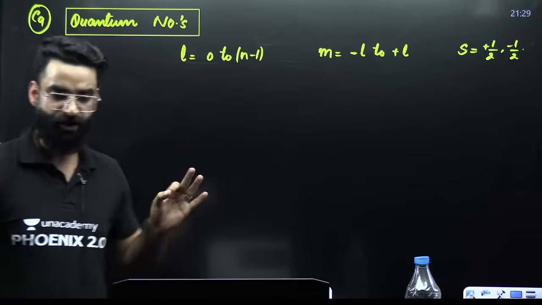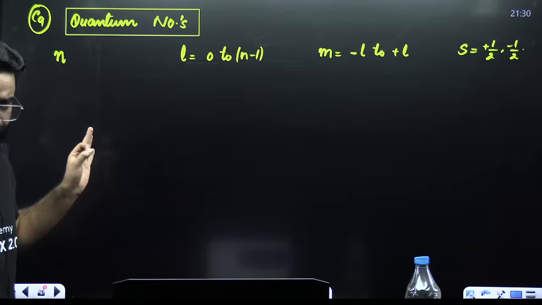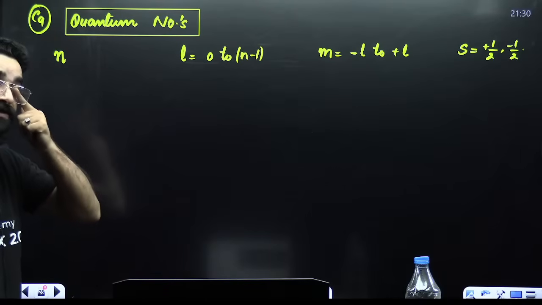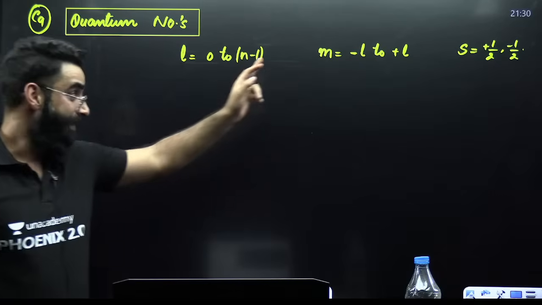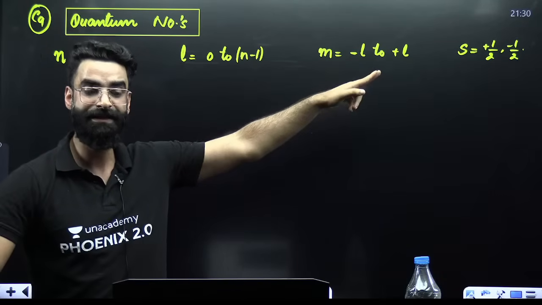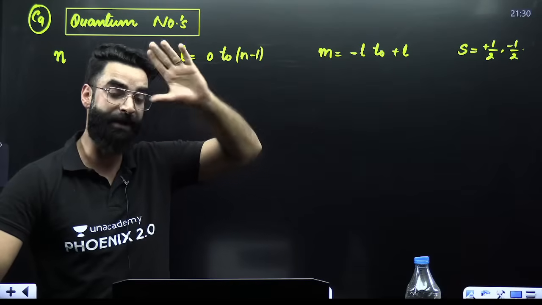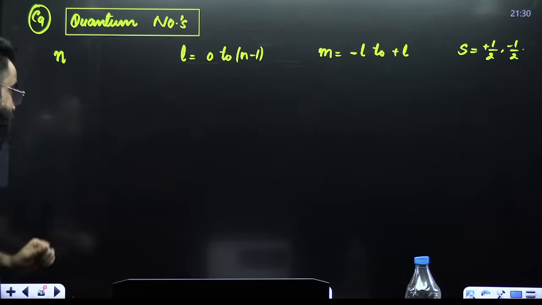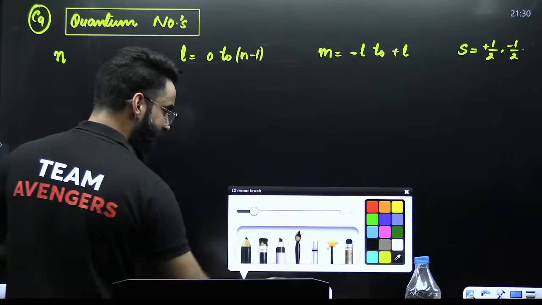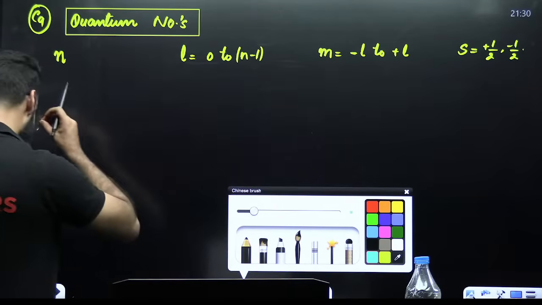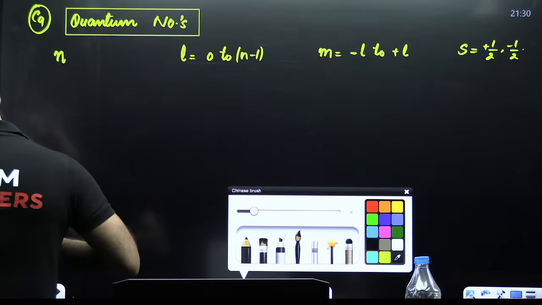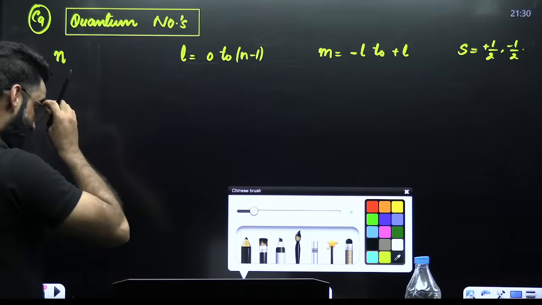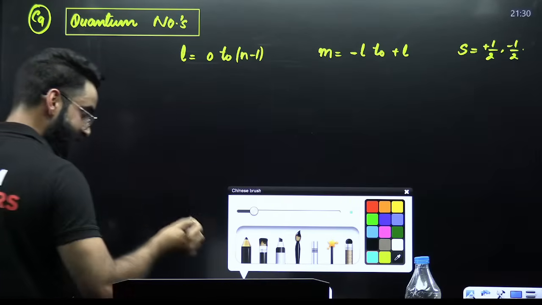n is your principal quantum number. L is your azimuthal quantum number whose value is from 0 to n minus 1. m is the magnetic quantum number, minus L to plus L. s is the spin quantum number whose value can be either plus 1 by 2 or minus 1 by 2. Now understand one thing. Here I am writing some sets of quantum numbers, and you have to check which set is correct and which is incorrect.